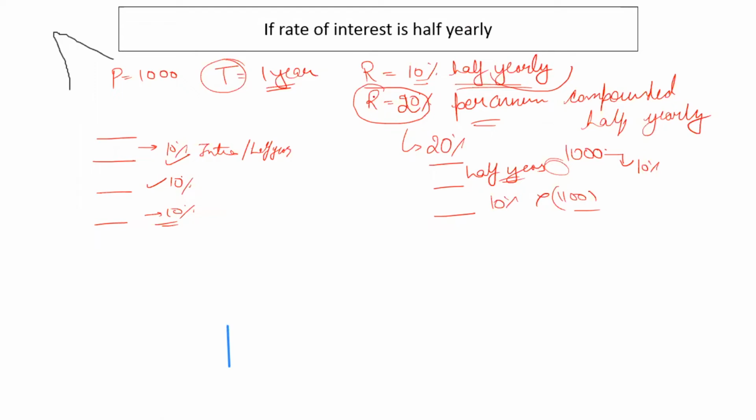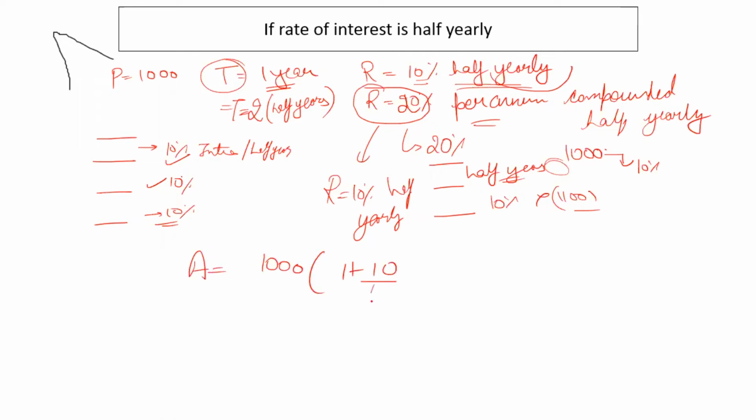here, if question is in this form, then also rate will become 10% half yearly, right? And when the rate is half yearly, our time will also be half yearly. So my time unit will become 2.5 years, right? And I'll put all of this information in the formula as A is equal to 1000, 1 plus 10 by 100 to the power. My time unit is 2 now, right? Is this clear?